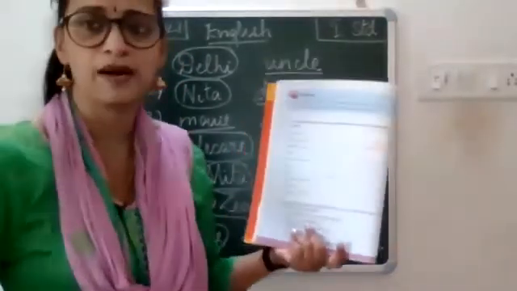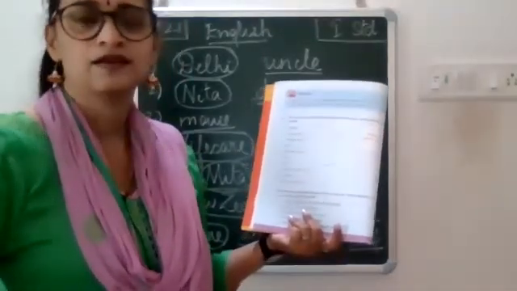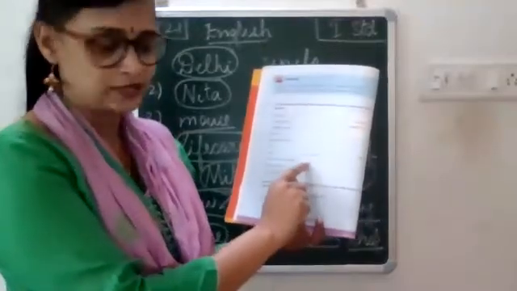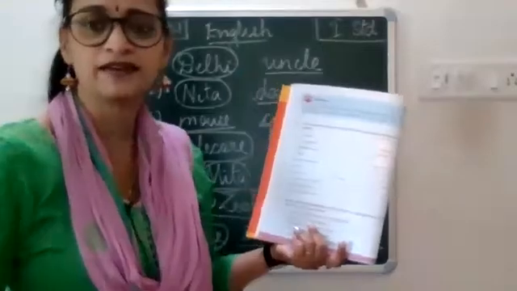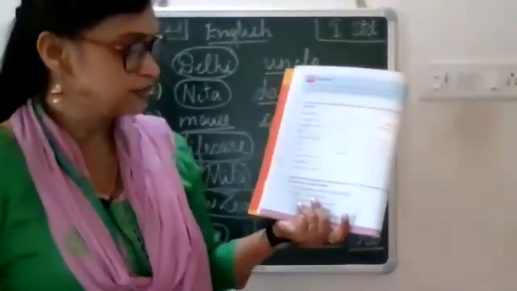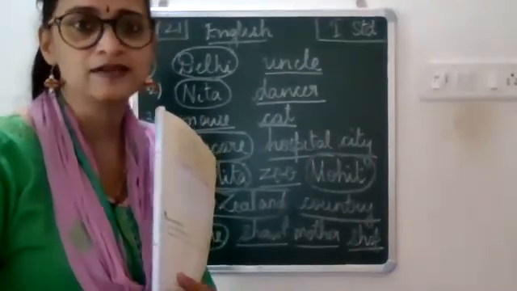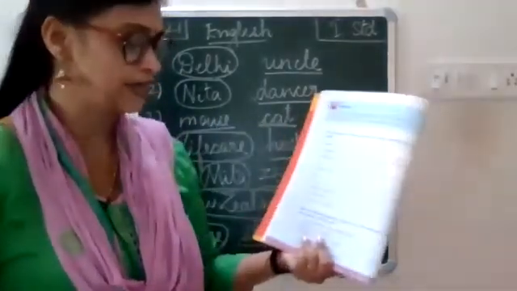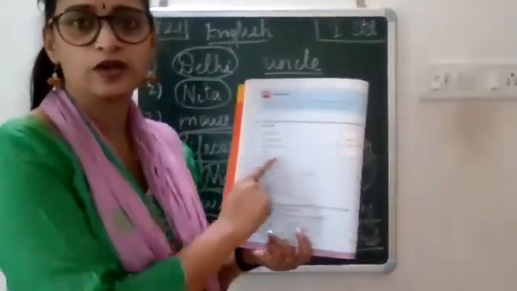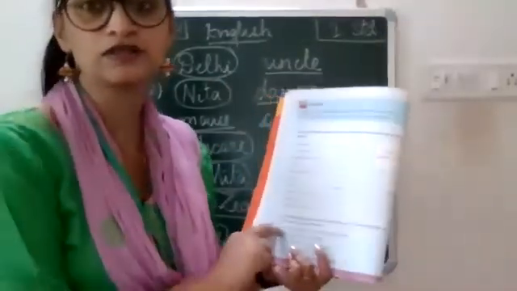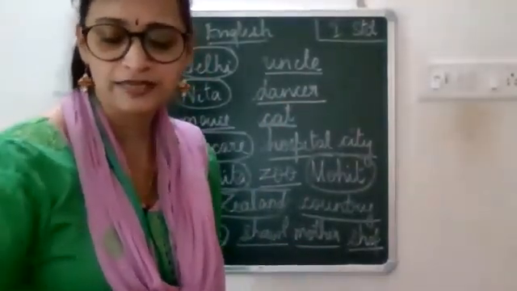Then I was born in the month of. You all know the months of the year, right? January, February, March. You have to write in which month you were born. My best friend is, write your friend's name. And then the last one, the name of my school is. You all know which school you are studying in. So you have to write your school's name. For today, this is your homework. You will finish all this and then send the pictures to me individually. Okay, children?